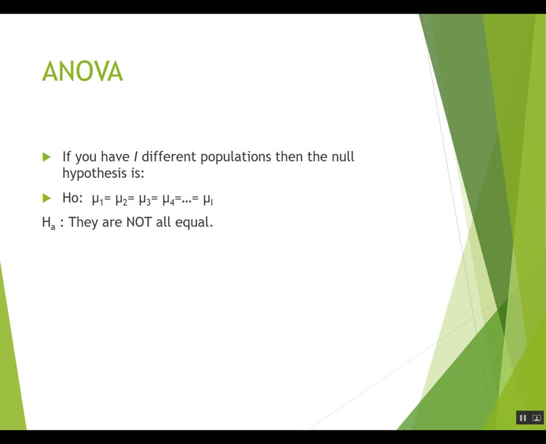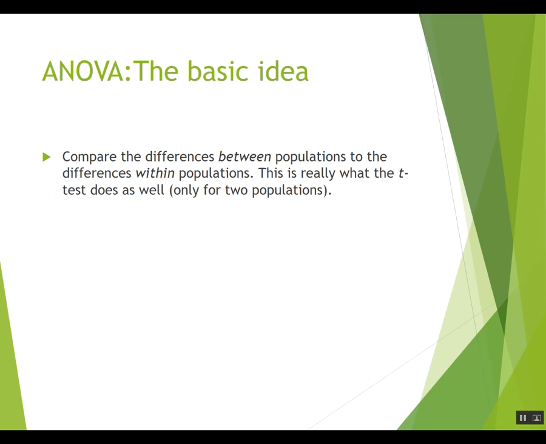It could be that 4 of them are the same and the 5th one is different. It could be that no 2 of them are the same. It could mean that 2 of them are the same as each other and the other 3 are the same as each other, but they're not all 5 the same. Anything except them all being equal, that means the alternative hypothesis. So the null, they are all the same, however many populations you have, and the alternative is that the population means are not all the same.